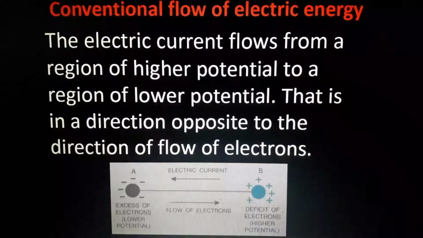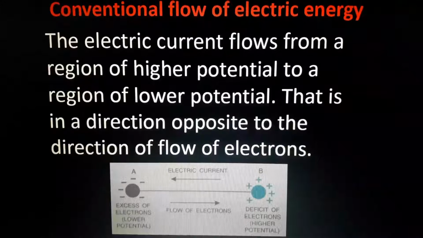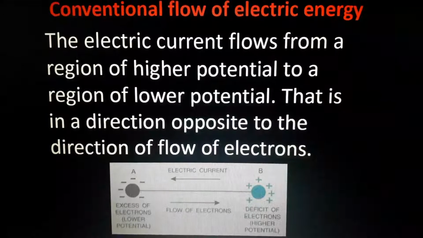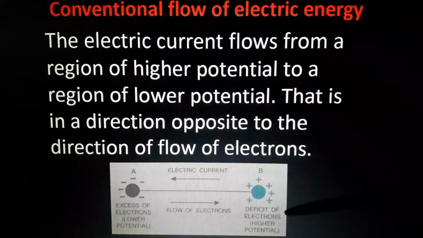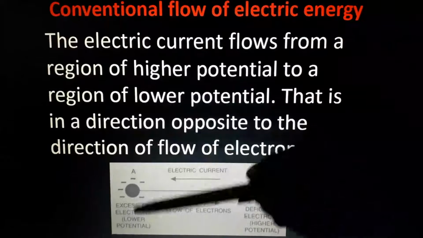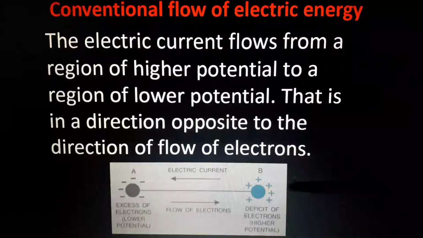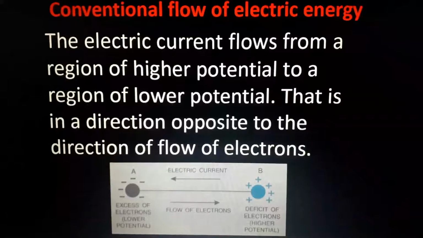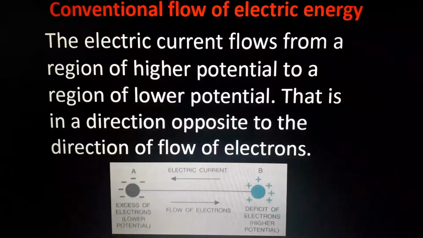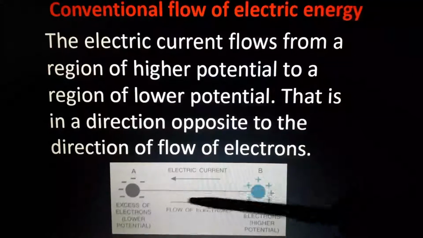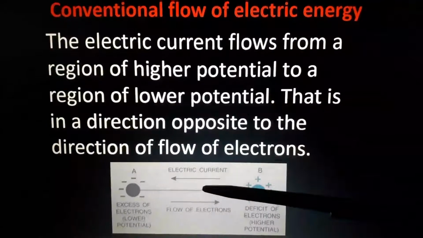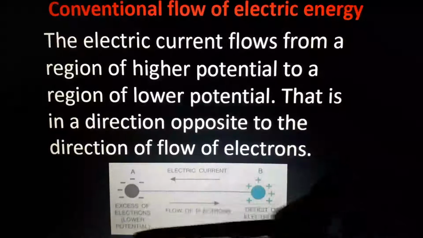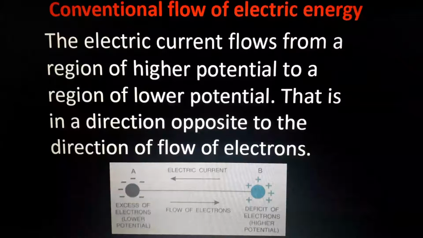For hundreds and hundreds of years, what we thought was that this current is flowing from higher potential. Higher potential means the area which has more charges, to lower potential. Here positive particles have high charge, negative particles have low charge. So we are considering the flow of current from positive to negative. But in reality, current is flowing from negative to positive.